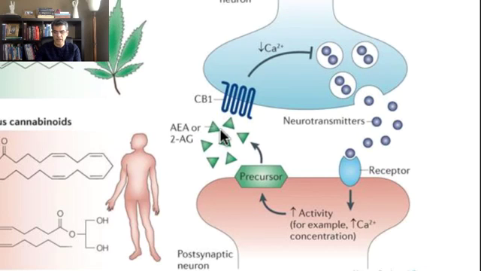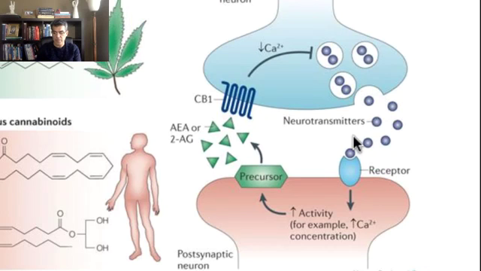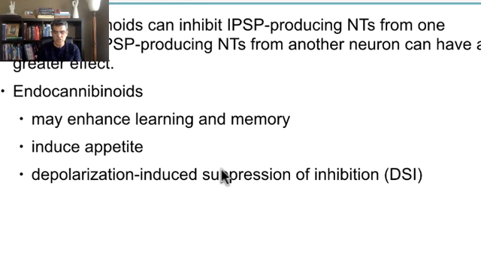When the amount of calcium decreases inside the cell, obviously the cell is not going to release any neurotransmitter anymore. The effect of endocannabinoid is to regulate the release of neurotransmitter. If this neurotransmitter is an inhibitory neurotransmitter, then by releasing endocannabinoid, we block the release of this inhibitory neurotransmitter. In other words, the cell itself can be stimulated. This idea is called depolarization-induced suppression of inhibition, or DSI. Let's review one more time.